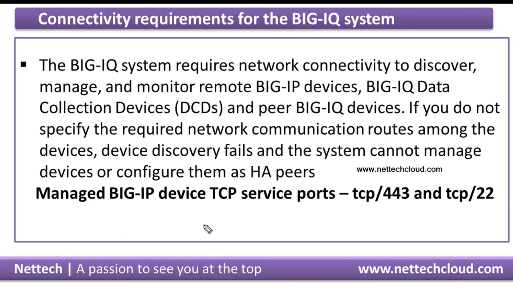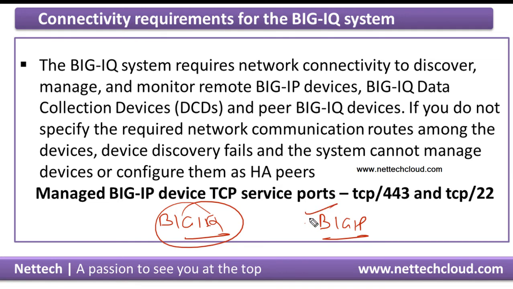Because the very first step is, for example, if I want this Big IP to be managed from this Big IQ, the very first step is adding this Big IP device to this Big IQ, because Big IQ should have knowledge about the Big IP appliance, like the IP address.